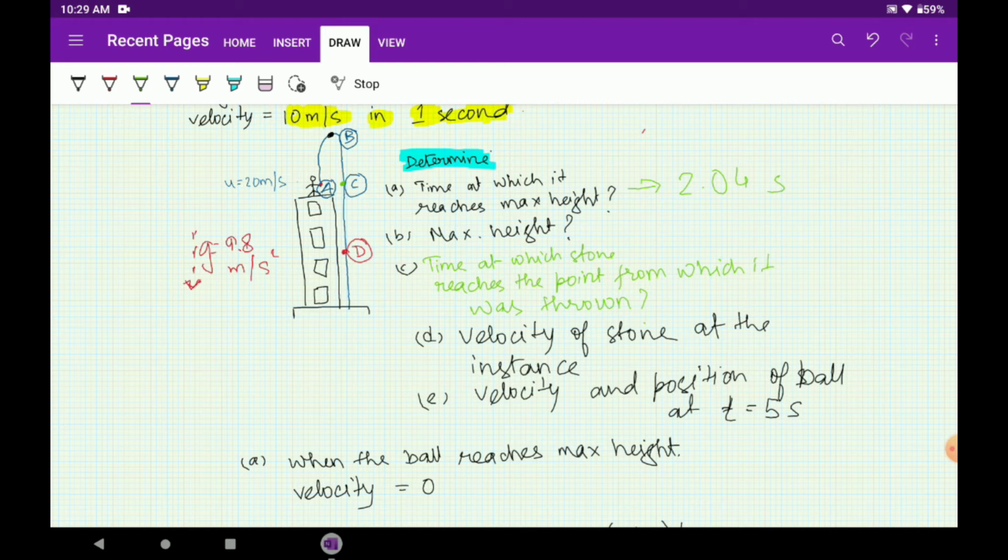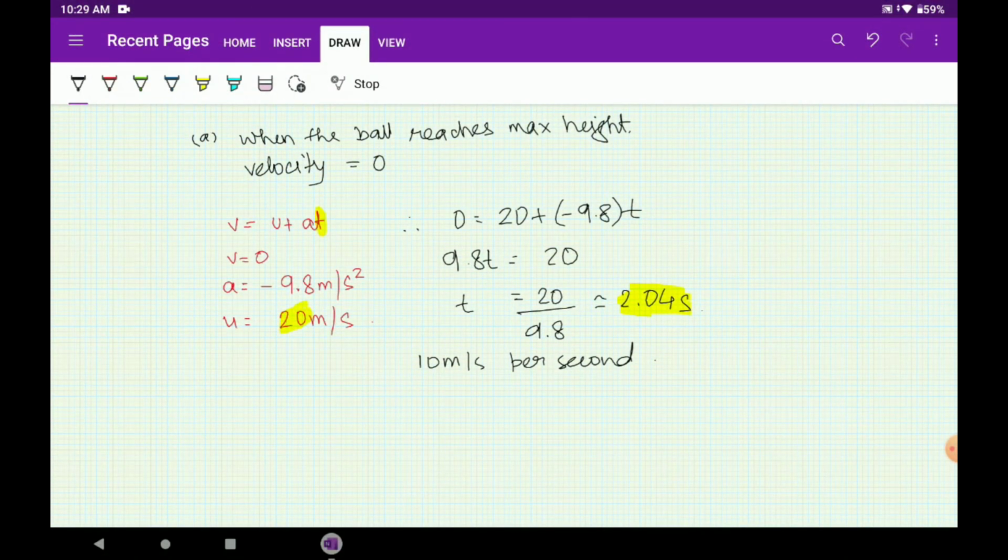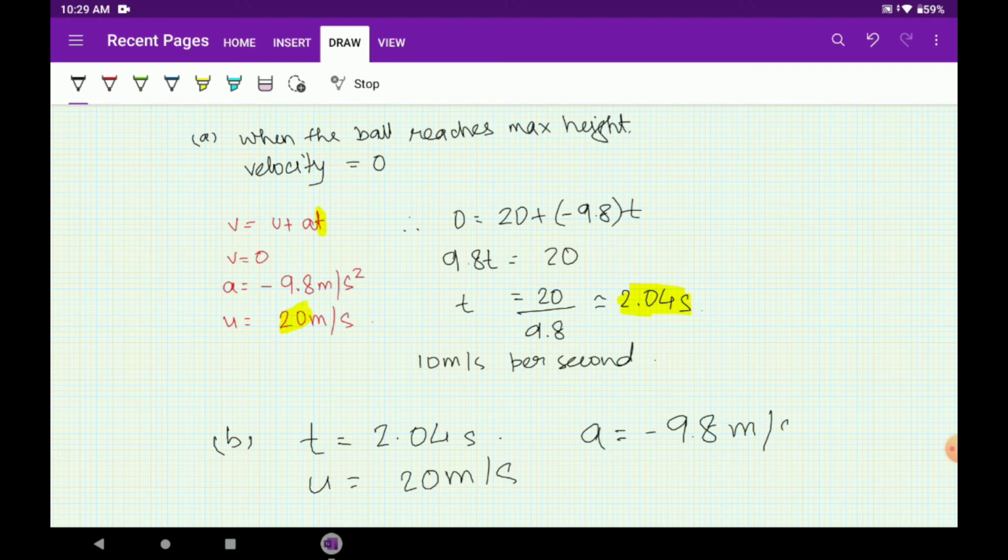So maximum height, how will you calculate it? We know when the ball will reach maximum height. So at maximum height t will be 2.04 seconds, right? u is 20 meter per second, a is minus 9.8 meter per second square. What else do we need? We need nothing.